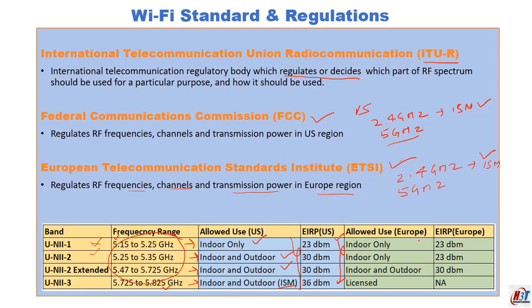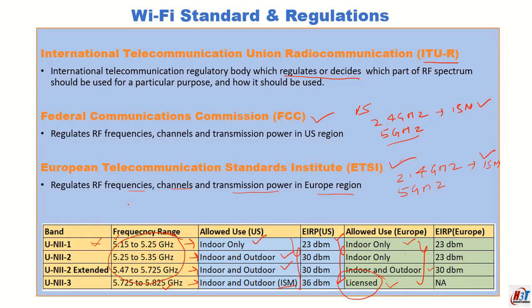But you can see the difference here. UNII-1 is used for indoor purposes only. UNII-2 is also used for indoor purposes. UNII-3 is used for indoor and outdoor purposes. So the main difference here is that UNII-3 is licensed here. That means we cannot use UNII-3 unless we have a license from the government. While in the FCC, UNII-3 was free and it was known as the ISM band. So this is the main difference between ETSI and the FCC.